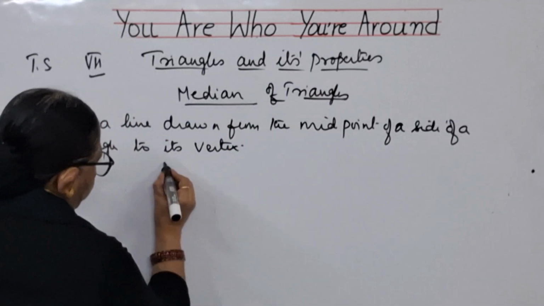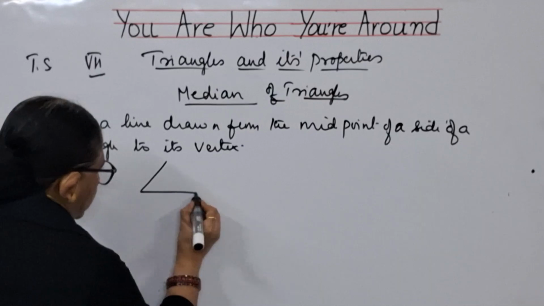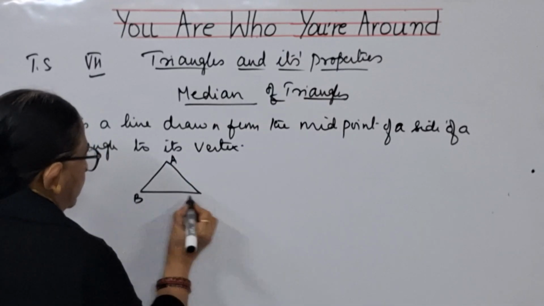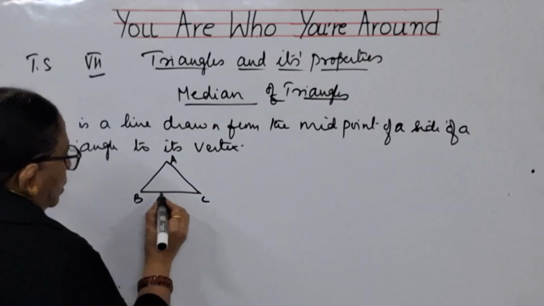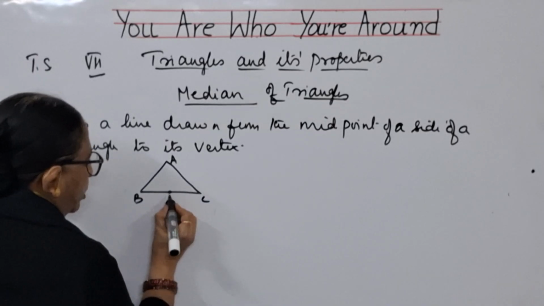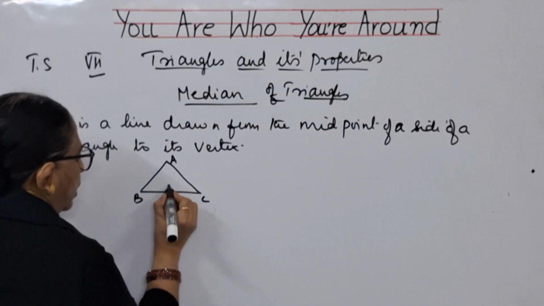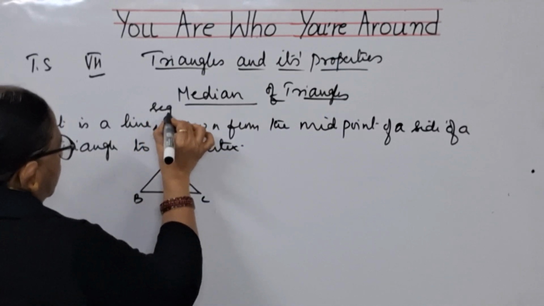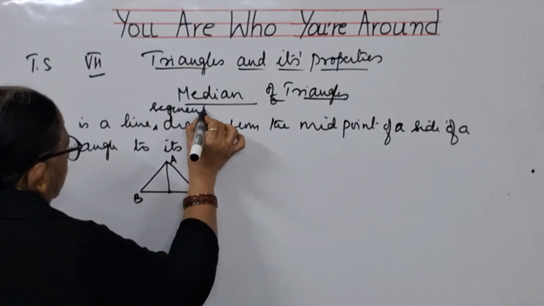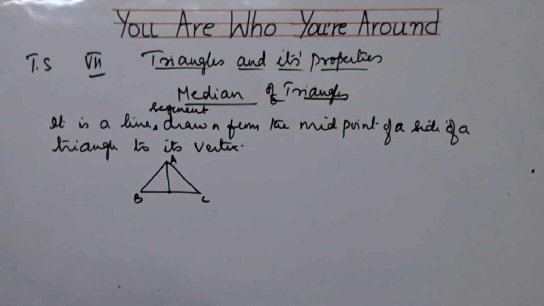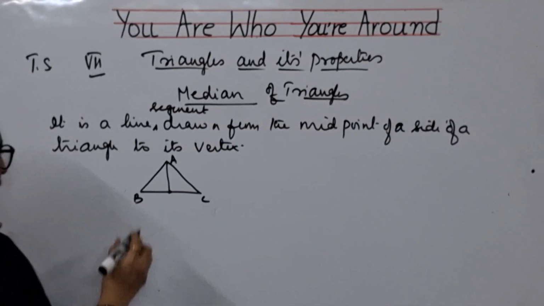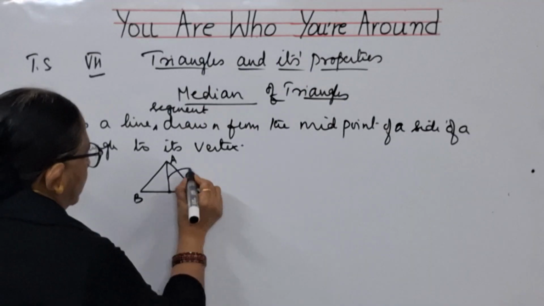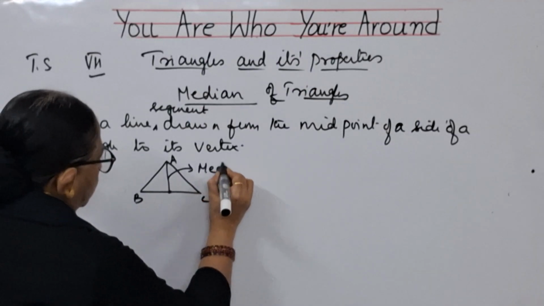So, if you take a triangle like this, A, B, C, take the midpoint of the base and draw a line. You can write line or line segment. You can take it as a line segment. So, this is called as median. This line is called as median.